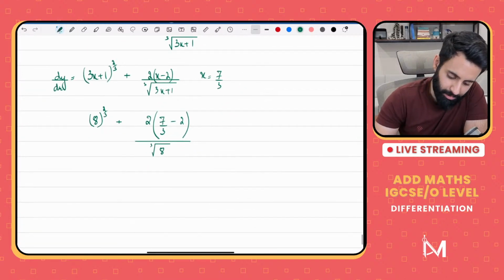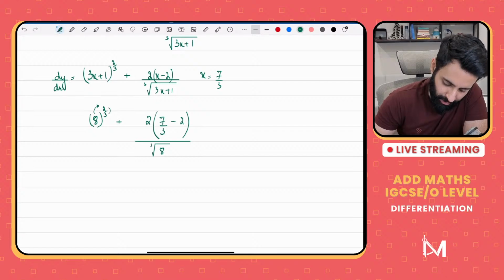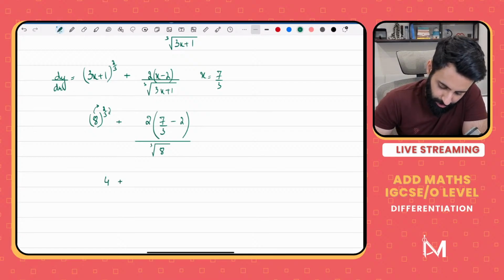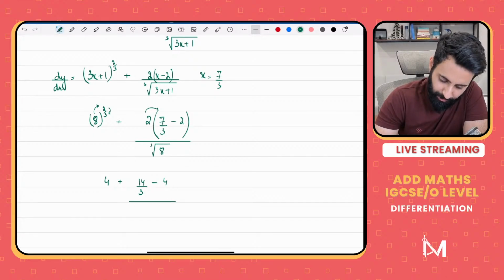Now, 8 raised to the power 2 upon 3 means that we will take the square of 8, which is 64, and then we'll take the cube root of it, which is 4. Okay? So 4 plus 2 times 7 is 14. So 14 upon 3 minus 2 times 2, which is 4. Okay, divided by... or rather, let's do one thing.